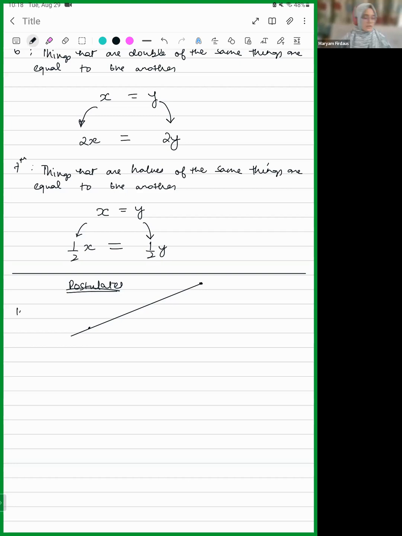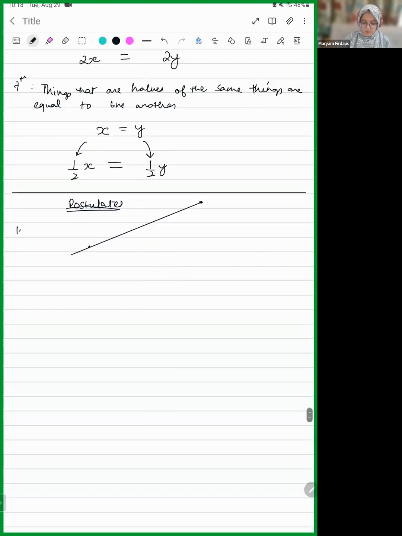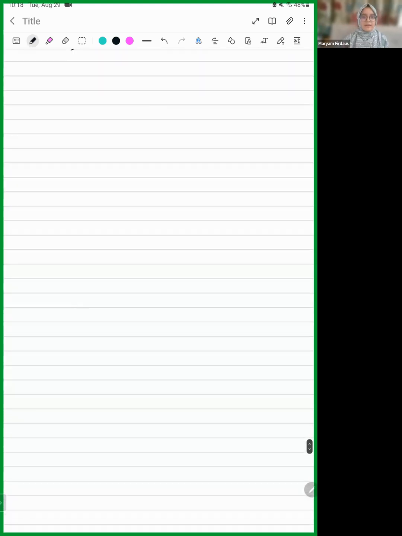See, the first statement says that between any 2 points, you can draw a line. It says a line. It doesn't say how many lines. You can draw a line, maybe you can draw 2 lines as well. But the second one, the axiom, says that there is a unique line. That line which you can draw between 2 points is going to be unique, in the sense that there's not going to be any other line that you can draw between these 2 points.